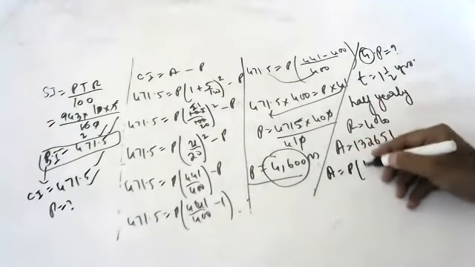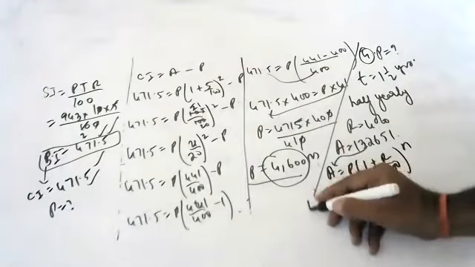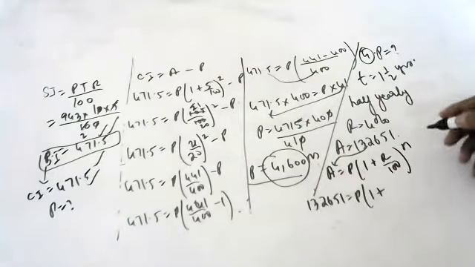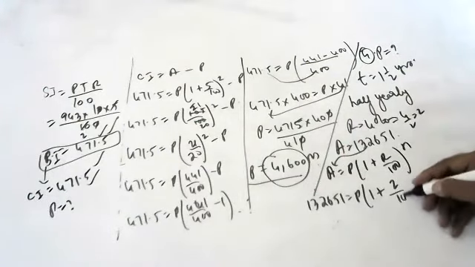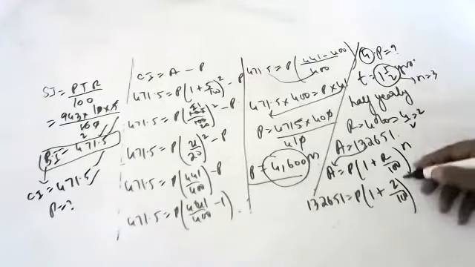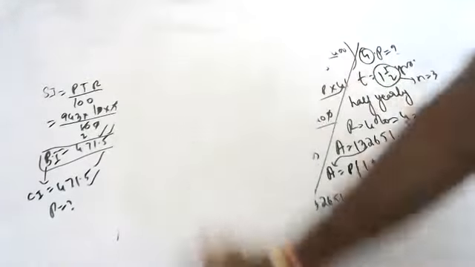Amount is equal to P into 1 plus R by 100 whole to the power N. So 132,651 is equal to P into 1 plus 2 by 100 whole to the power 3. So there are 3 half years. So that's 3. Okay.